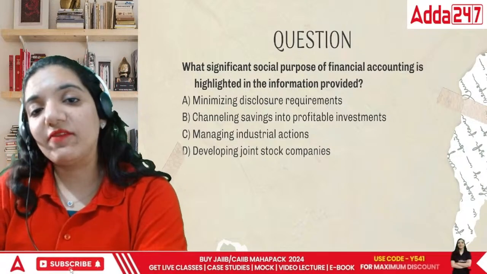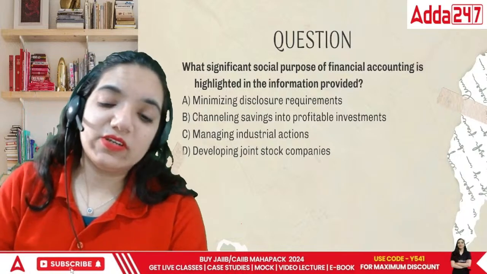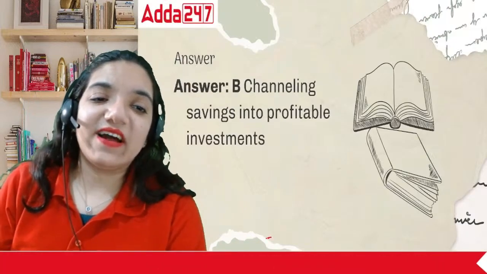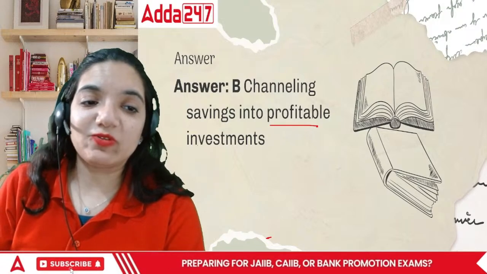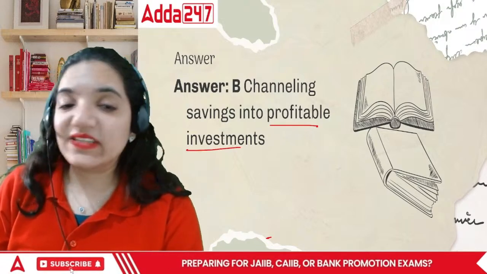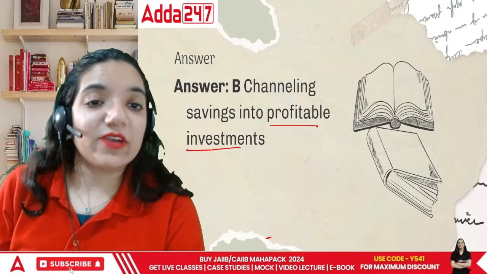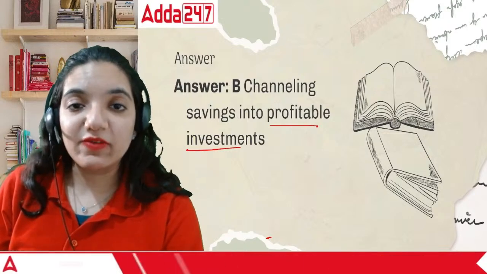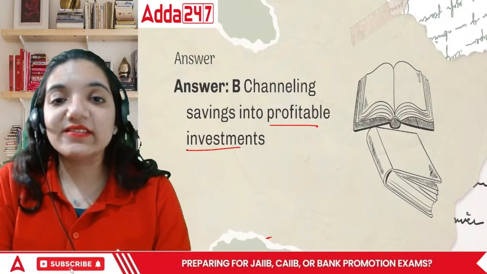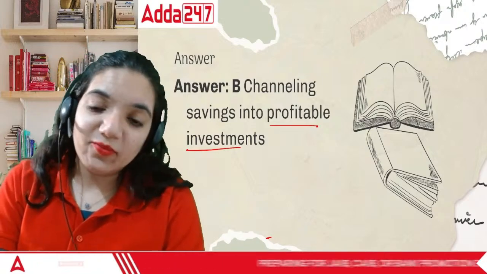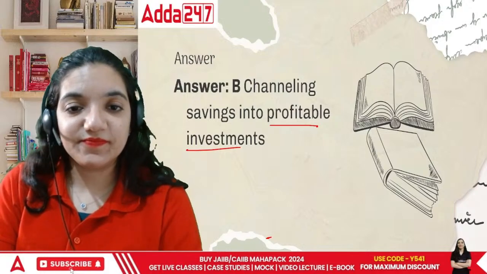Normally they talk about how to channelize into profitable investments. Basically every organization is praying, God, let me make some good money, I would like to grow further. So this is what they're looking forward to. They would like to channelize their savings into profitable businesses.